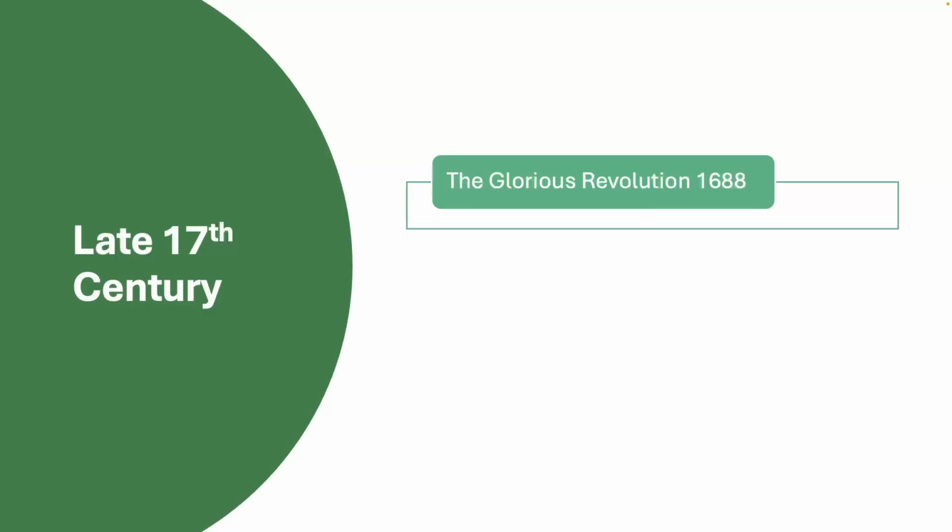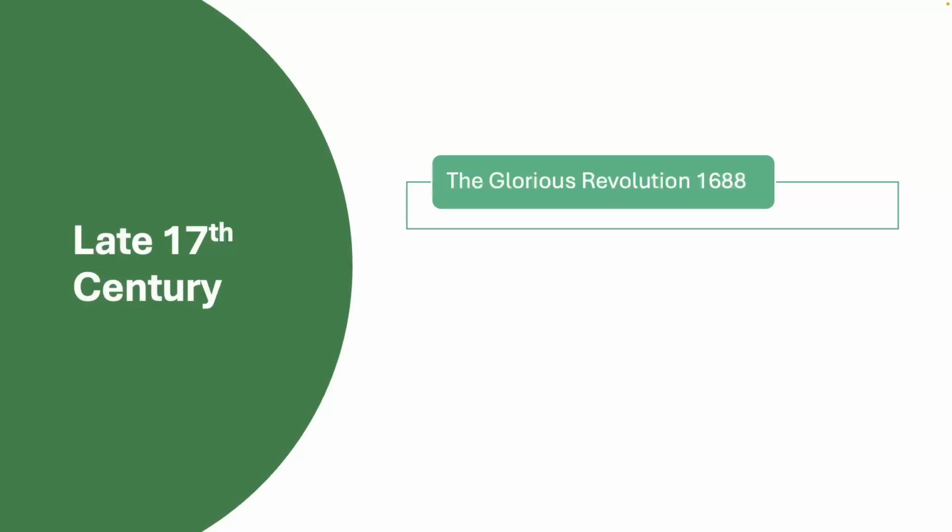But fundamentally, for those of you who don't study A-level history, the Glorious Revolution saw the overthrow of King James II and the ascension of William III and Mary II, William of Orange. Now, the reason why King James II was overthrown was because James was Catholic, and ever since Henry VIII split from the Church in Rome and created the Church of England, the Anglican Church, there's obviously a very long history of anti-Catholicism in England at the time, especially when thinking about the reaction to Protestantism under Mary I, aptly named Bloody Mary.